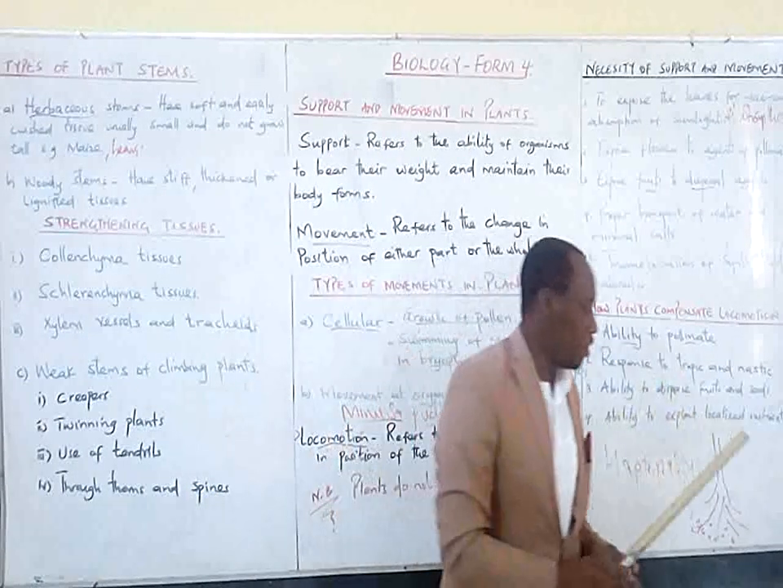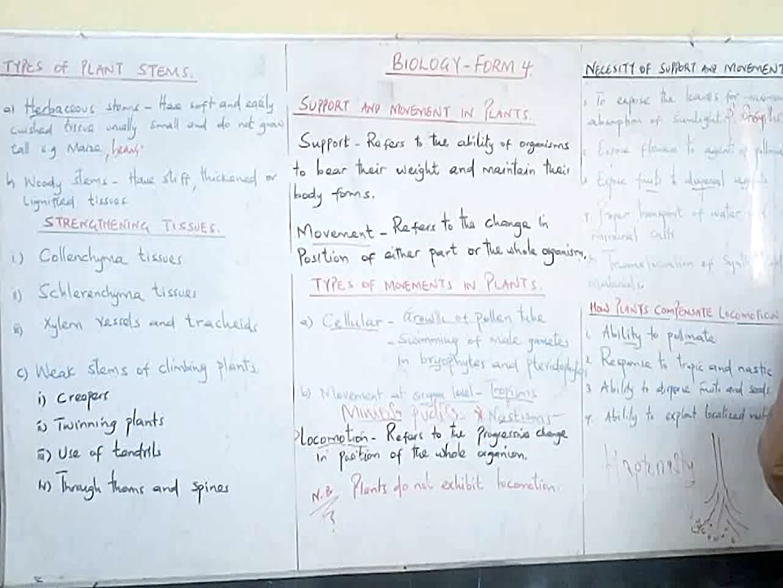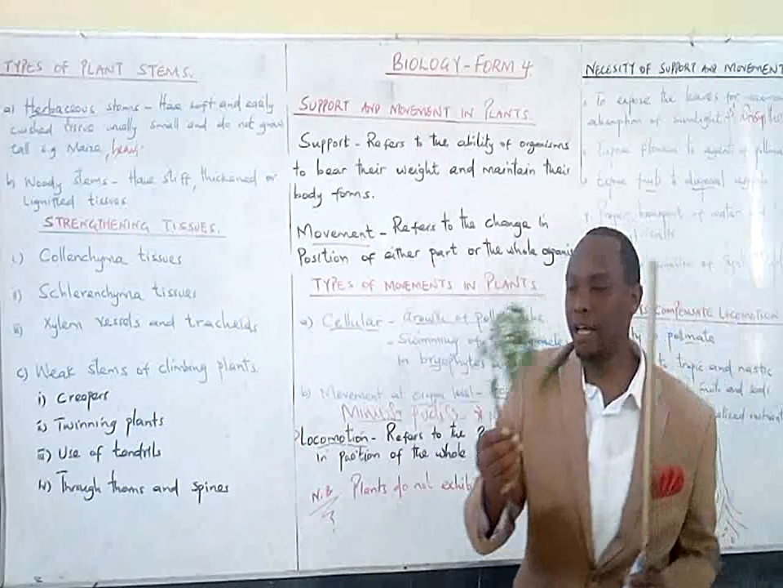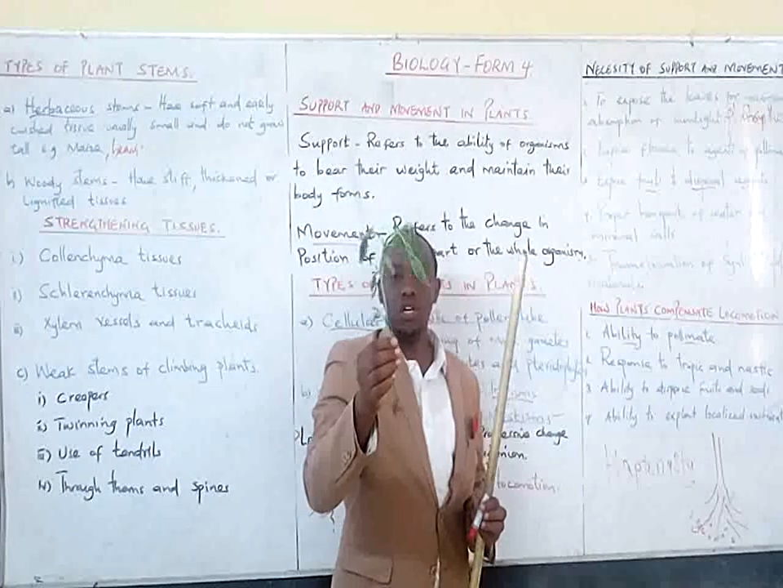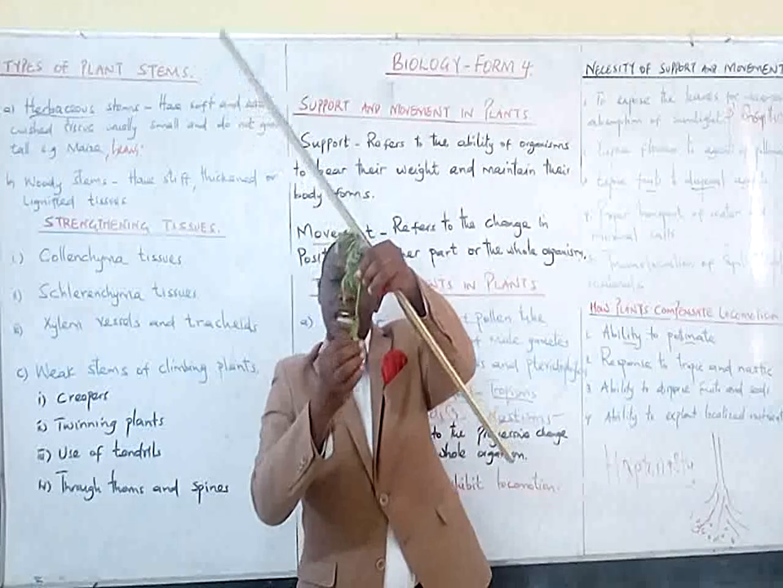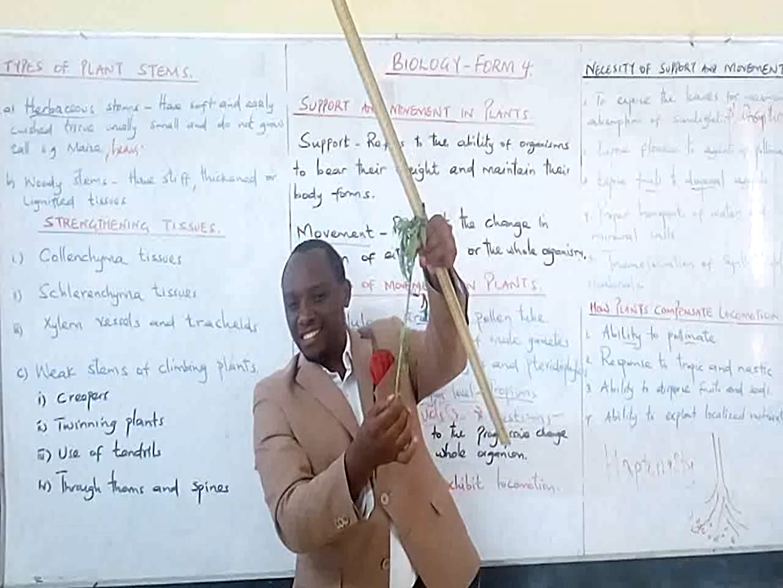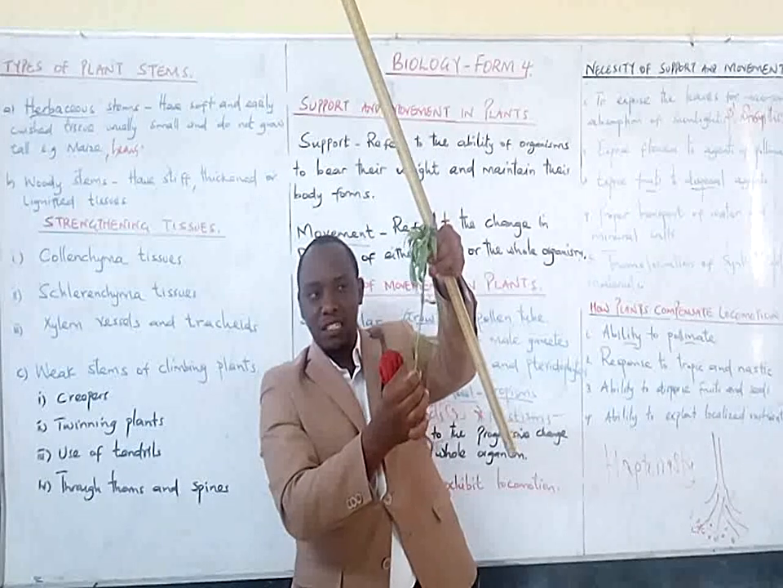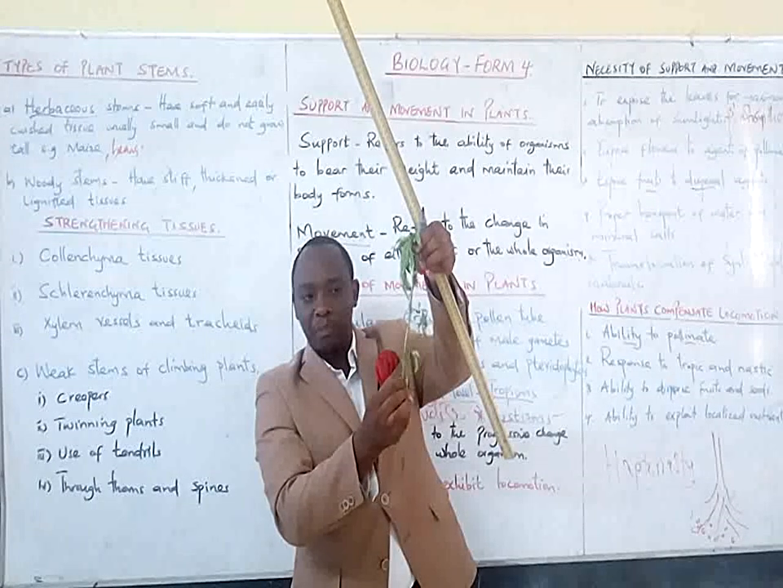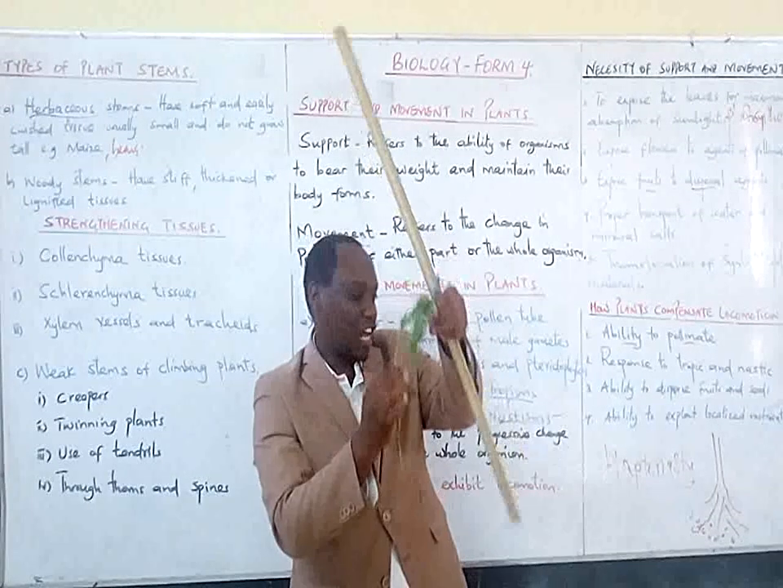For example, I want to show you an example of a herbaceous stem. As you can see, the stem is very soft. It is easily crushed. This is an example of a plant. Of course, you know this type of plant, Mexican marigold. It is very soft, easily crushed.